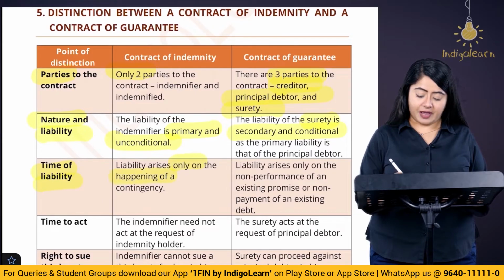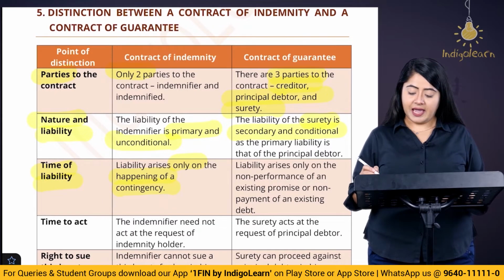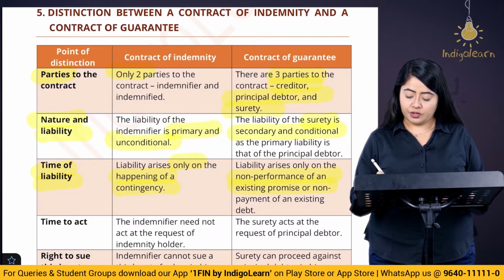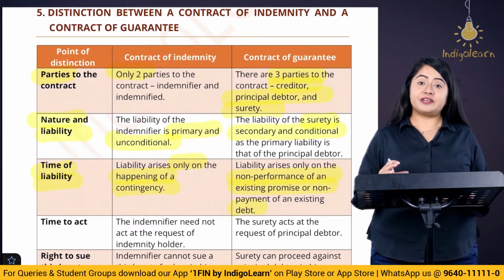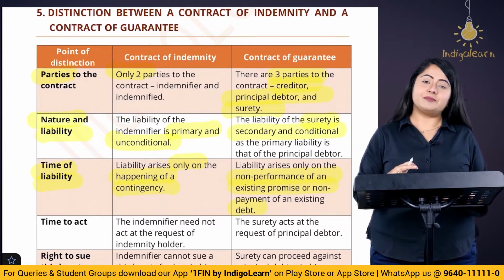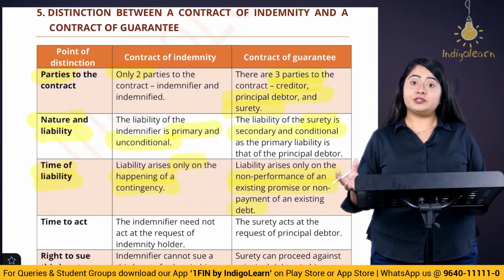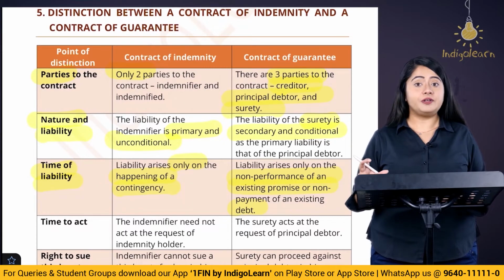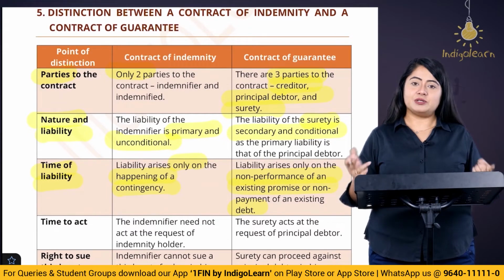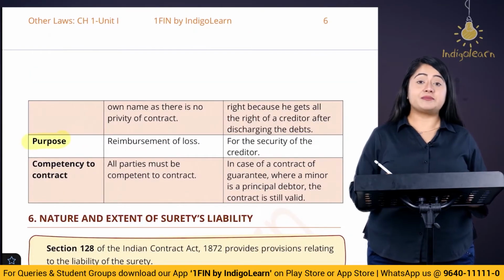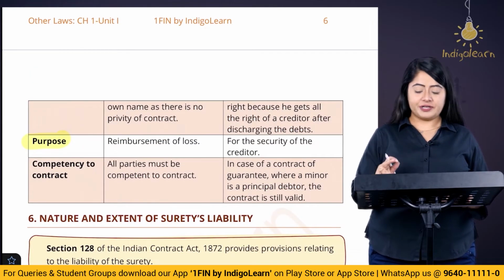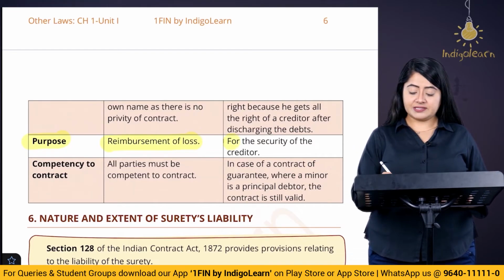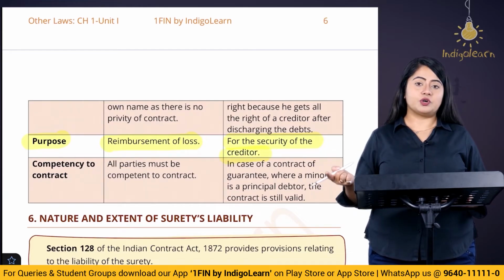Next is the time of the liability. Liability arises only in case of happening of contingencies in case of indemnity, and in case of guarantee, liability arises only on the non-performance of the promise or the non-payment of the debt. So in case of indemnity, if suppose there is any loss caused, then the indemnifier has to repay, right? In case of guarantee, on the other hand, if there is a debt which is not repaid, or if suppose the promise is not fulfilled from the side of the principal debtor, then the liability arises. What is the purpose of the indemnity contract and the guarantee contract? See, for indemnity, the reimbursement of the loss is the main purpose. With respect to guarantee, providing a security to the creditor is the purpose of the contract of guarantee.